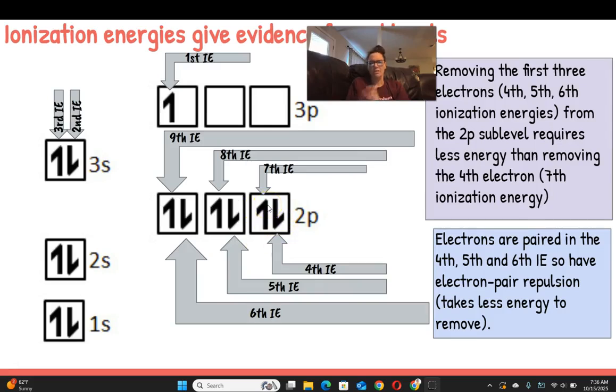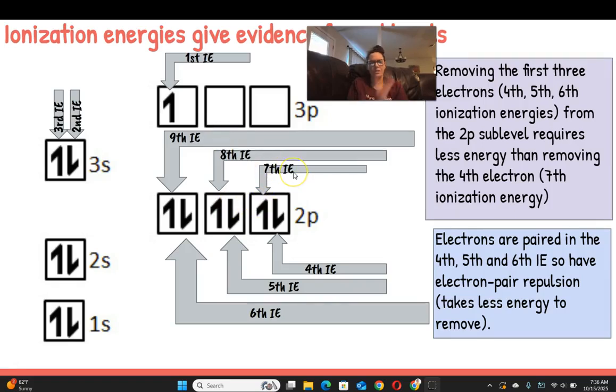And so because of electron-electron repulsion in these paired orbitals, it's actually going to take a little bit less energy to remove the electron for the 4th, 5th, and 6th ionization energy than for the removal of the 7th, 8th, and 9th. And that's because, once you remove those electrons, there's no electron-electron repulsion going on anymore.